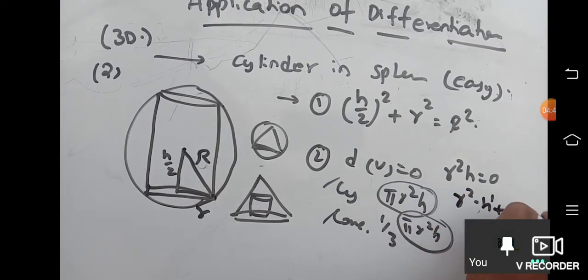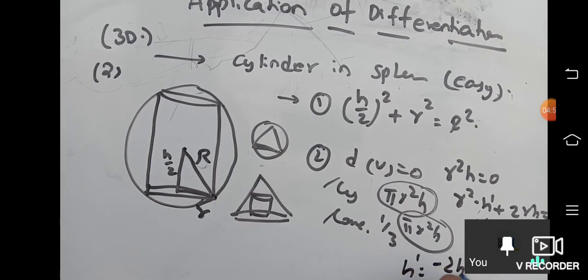2rh dash plus 2rh is equal to 0. Correct? h dash is equal to minus 2rh. If you cancel r also, finally h dash is equal to minus 2h by r. This is the most important equation here.